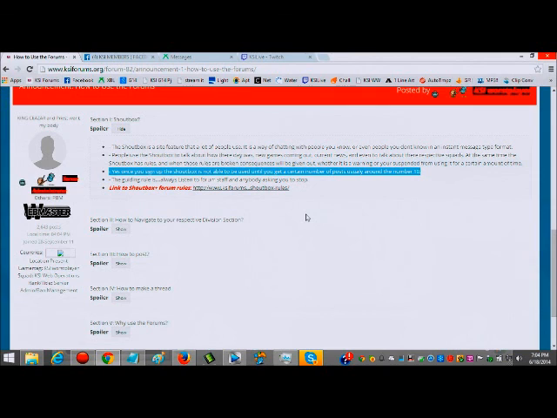Like I said, once you register for the site, you won't be able to use the Shoutbox until you get around 10 posts. Generally speaking, 11 non-spam posts will get you in there.